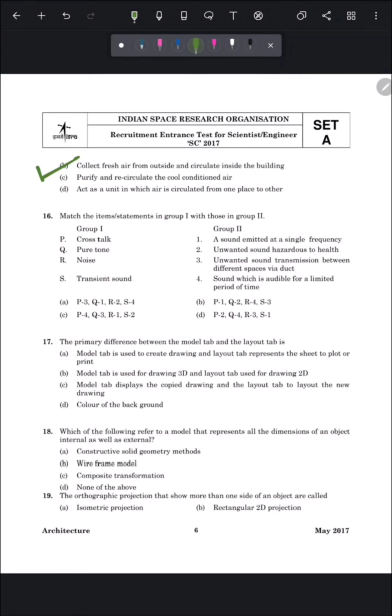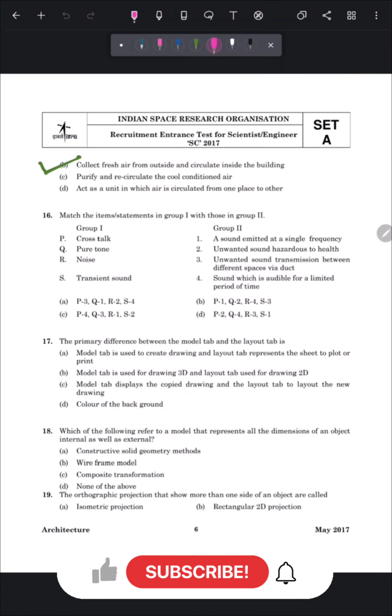So the main purpose of this video is to introduce you to topics such as NBC, that is National Building Code 2005 and 2016, also the barrier free built environment. A few other documents that you may refer to are the Contract Act and the Tender Act. Please do read all these documents carefully.